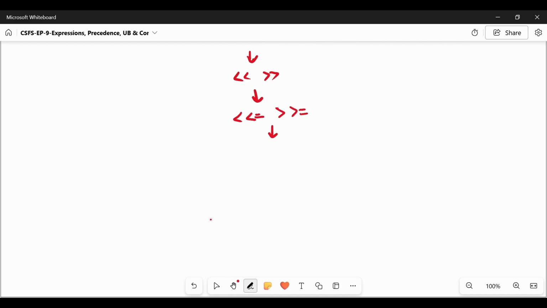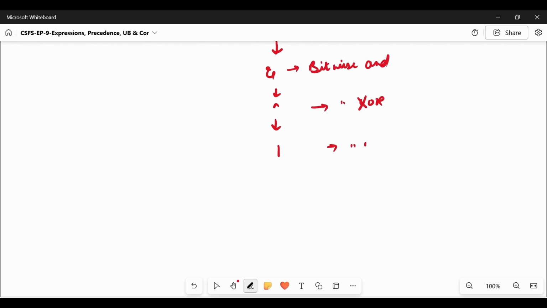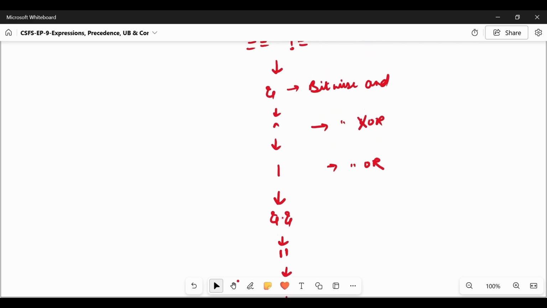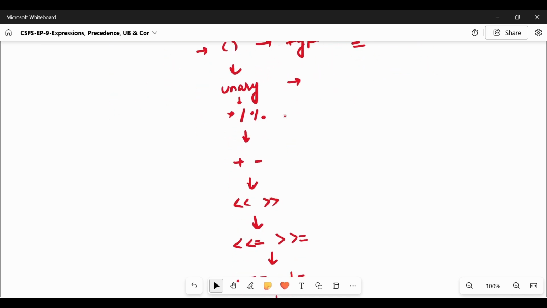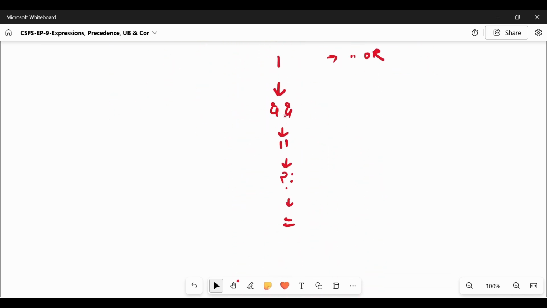After that we have equal to and not equal to, then bitwise AND, bitwise XOR, bitwise OR. After that we have logical AND, logical OR, conditional operators, and assignment. This is the common order, starting from typecast and ending at the assignment operator.